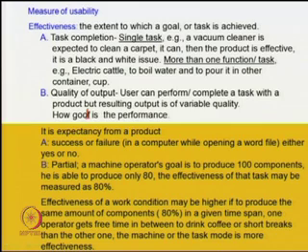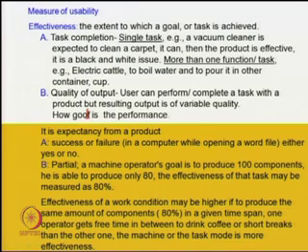B, that is partial. A machine operator's goal is to produce 100 components. He is able to produce only 80 pieces. The effectiveness of that task may be measured as 80%.